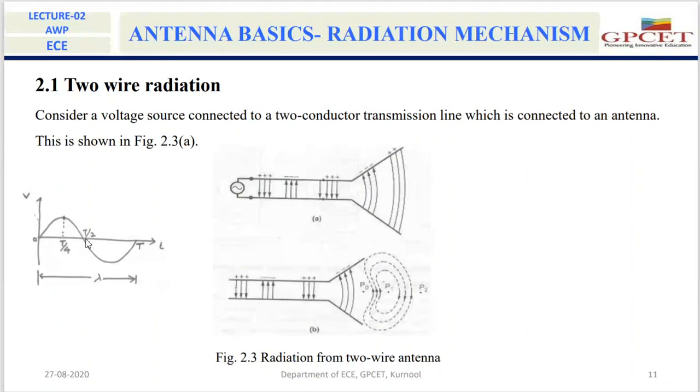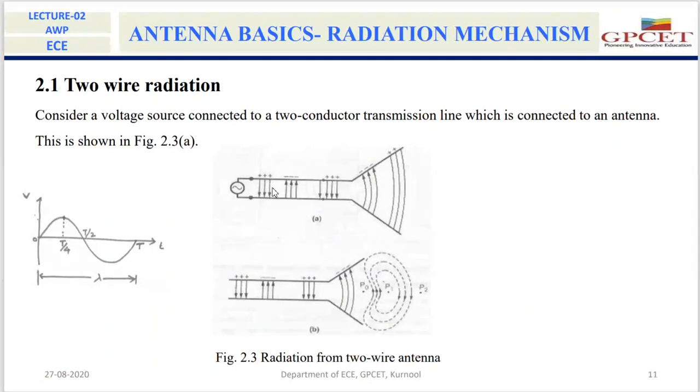If you observe the place where the field lines are there after T/2, these field lines will be available at a distance of λ/2 from the antenna. So from this explanation, we won't get a clear idea of how the electromagnetic wave detaches from the antenna. From this explanation, we get only how the electric field lines are created and how the magnetic field lines are created. Only that information we can get very clearly from this explanation.